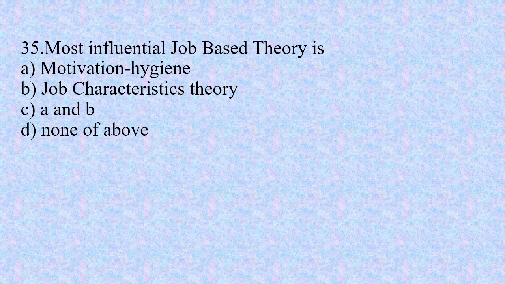Number 35. Most influential job-based theory is option A, motivation hygiene theory, option B, job characteristic theory, option C, A and B, and option D, none of above. The right option is B, job characteristic theory.